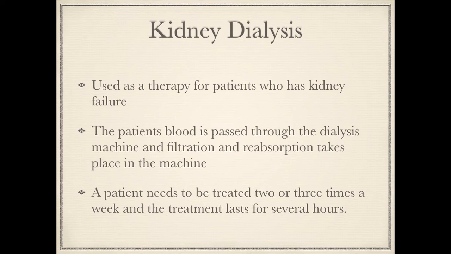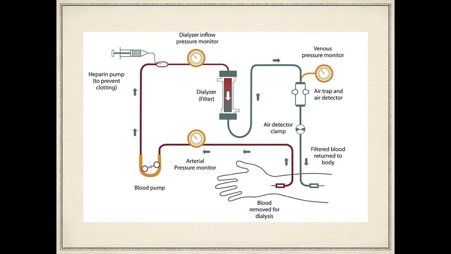Now, the patient's blood is led out of the body and passed into a dialysis machine. In this machine is where filtration and reabsorption take place. Patients need to be treated 2 or 3 times a week, and the treatment lasts for several hours. Here's a picture of a dialysis machine. As you can see, the red tube leads the patient's blood out of the body, and then around the bottom left-hand corner here is a pump that keeps the blood flowing, and then the blood flows into the dialysis machine.